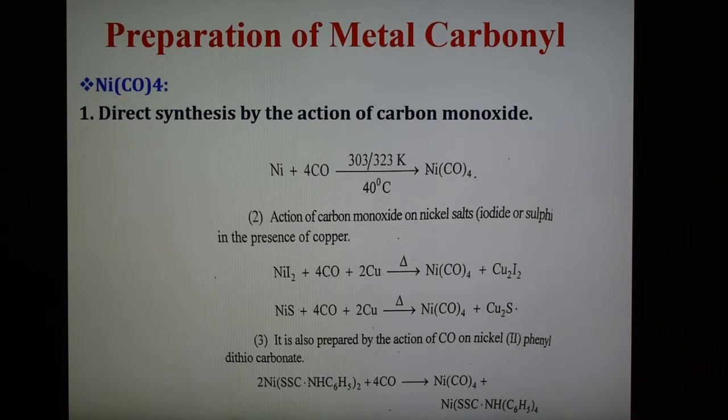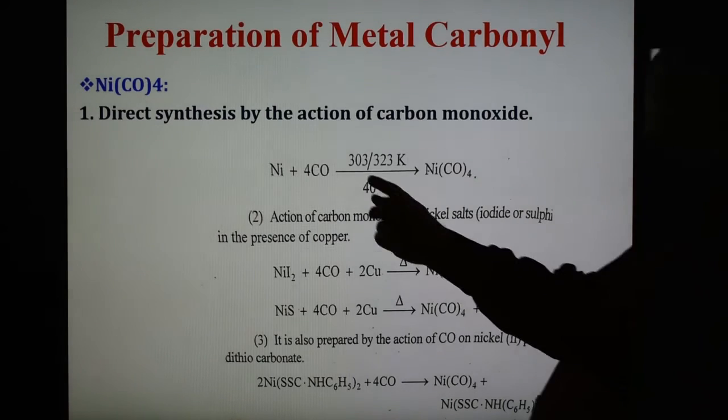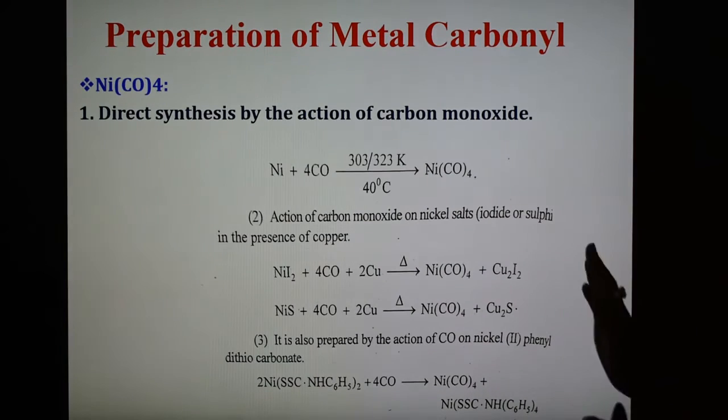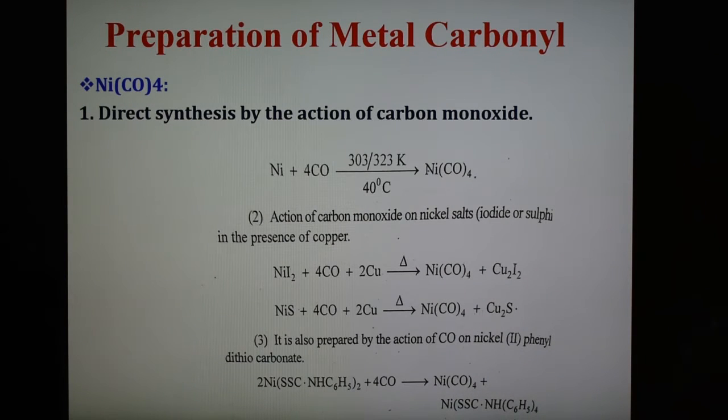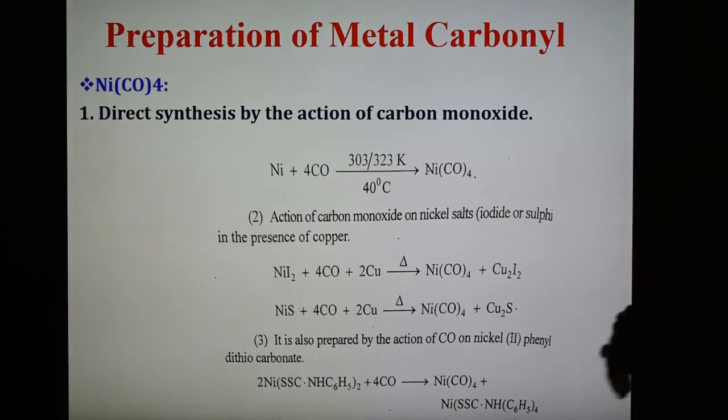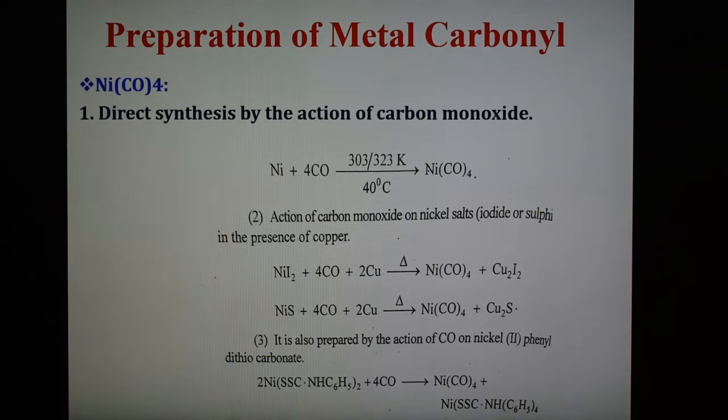The first method is direct synthesis, the direct method, and it is prepared by the action of carbon monoxide over freshly reduced nickel at a temperature of 303 Kelvin and 1 atmospheric pressure. Using these conditions, nickel reacts with carbon monoxide forming NiCO4, the direct synthesis of nickel tetracarbonyl. Maintain this temperature, and we get nickel tetracarbonyl.